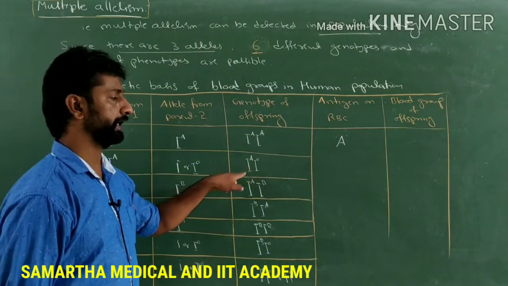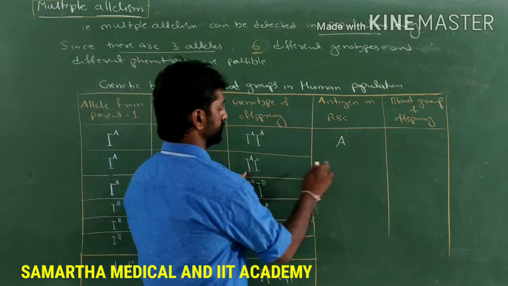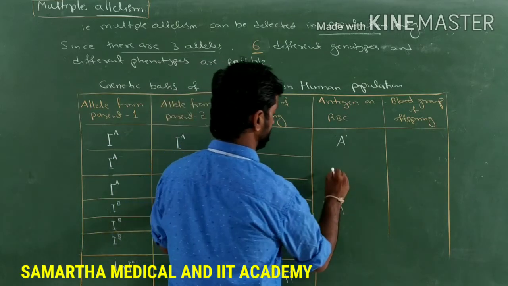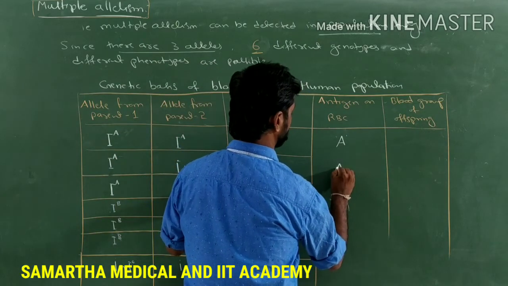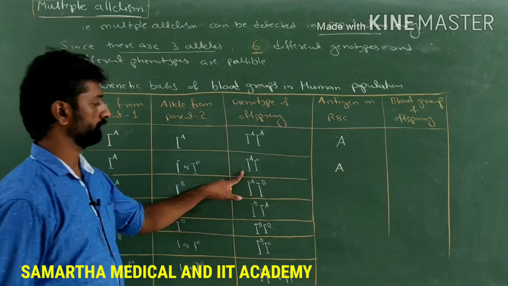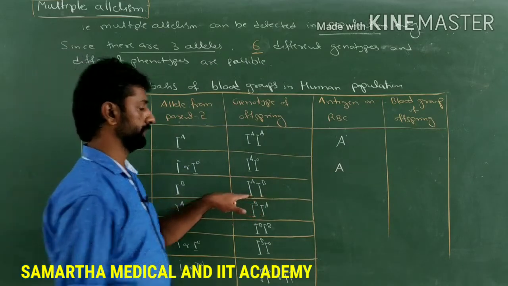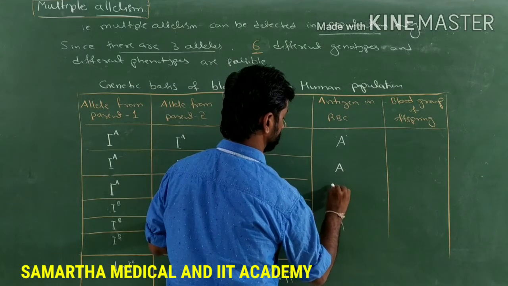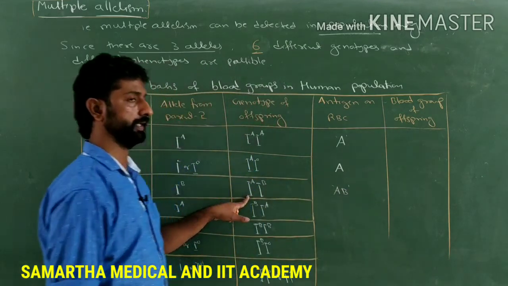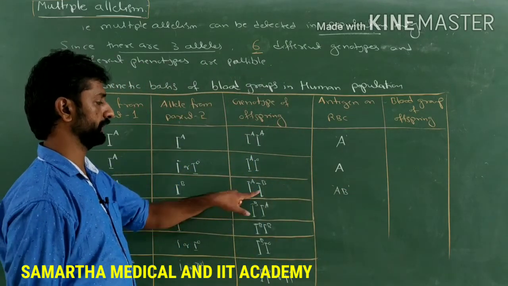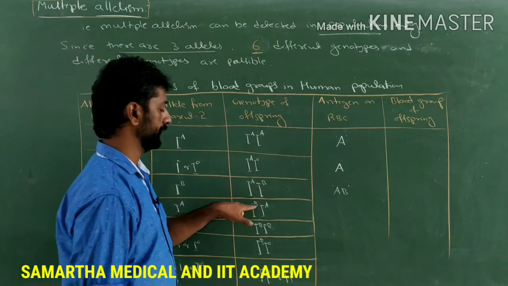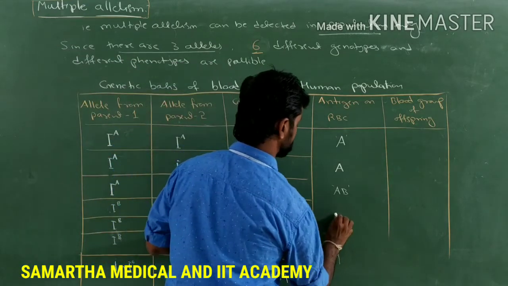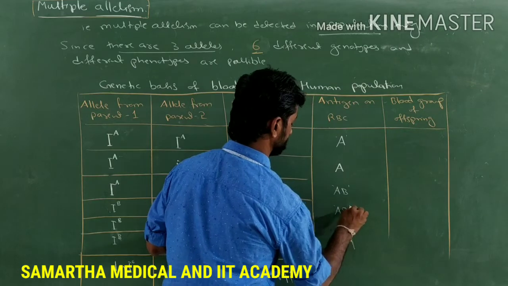IA and IO here, the antigen formed on the RBC will be again A only. IA and IB here, together they get expressed, so the antigen on the RBC will be AB. Both will get expressed. And IB and IA here also the same, AB.